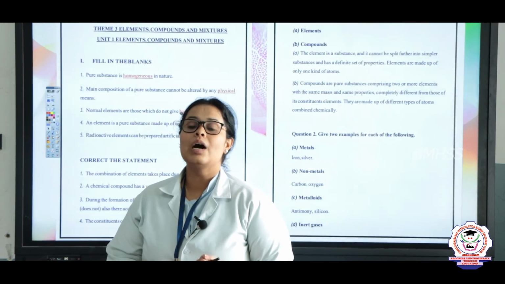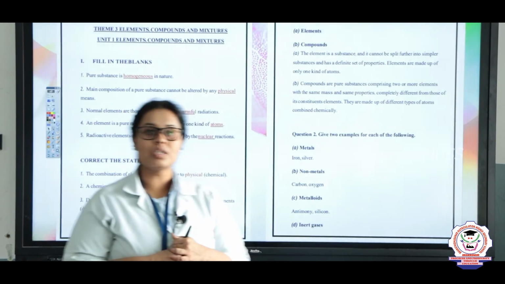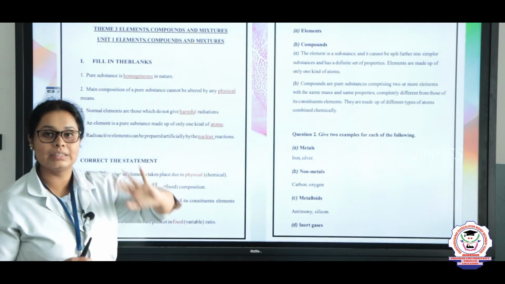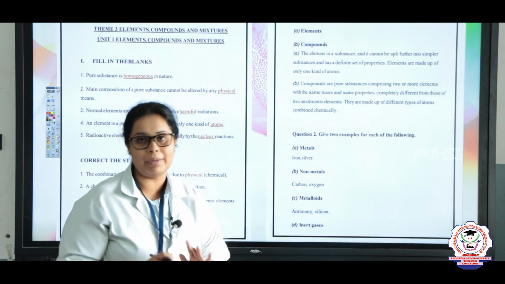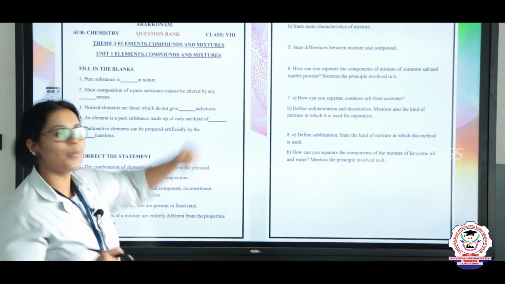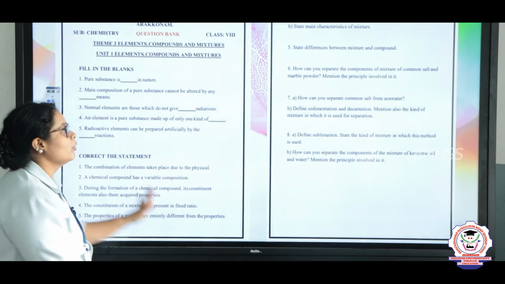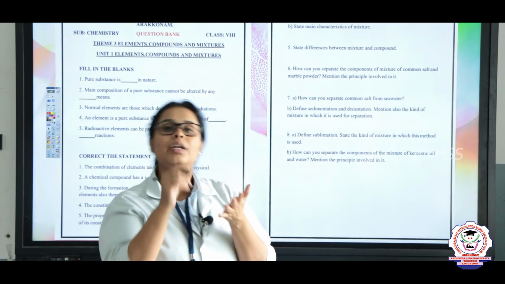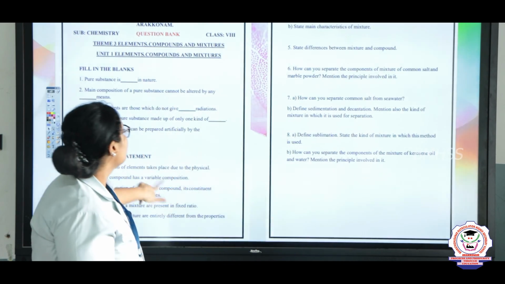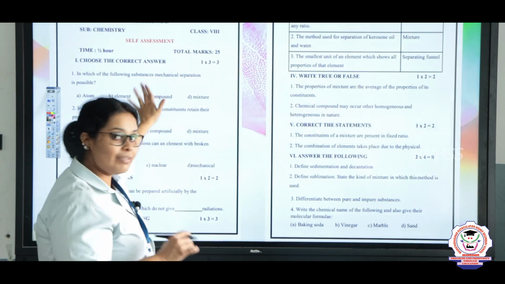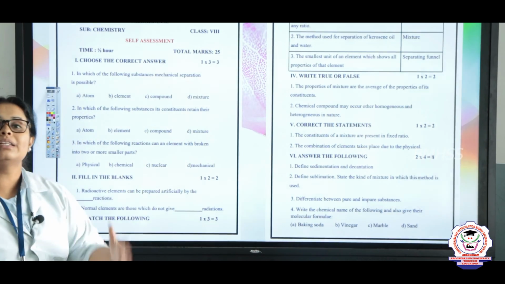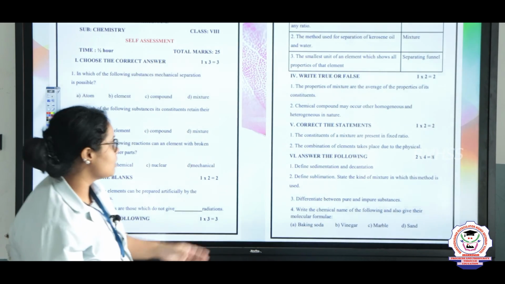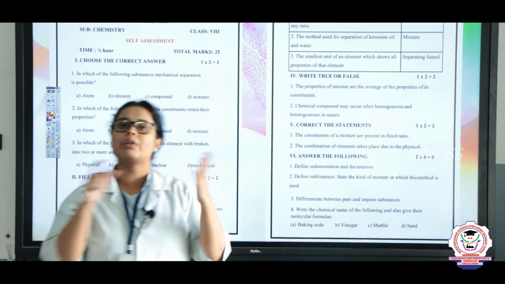So students, in the description box below we have attached the study material. The study material will look like this. You have to prepare according to that, right? Later on you can go to the question bank, which will have all the questions. After learning the lesson you can go to the question bank and try out the problems. Later, finally, go to the self assessment. In that you have to write the answers. For 1 mark answers you have to tick the correct answer, and for 2 marks and 5 marks you have to write briefly.